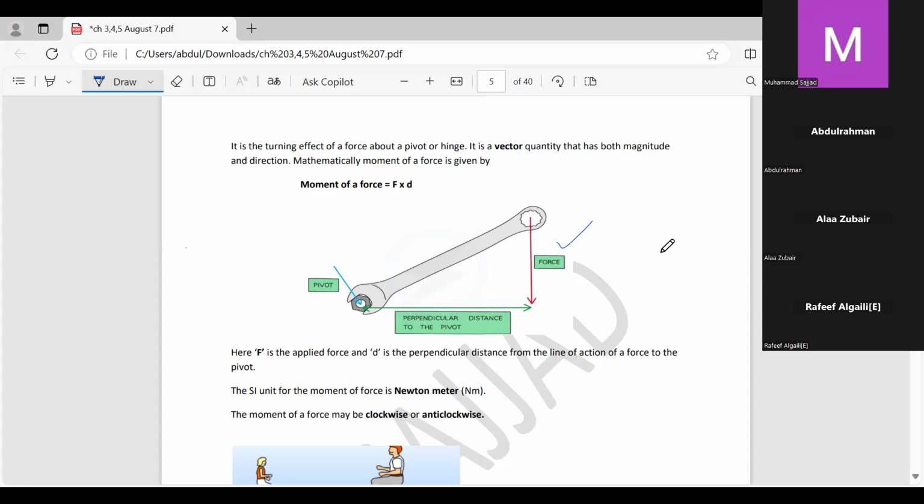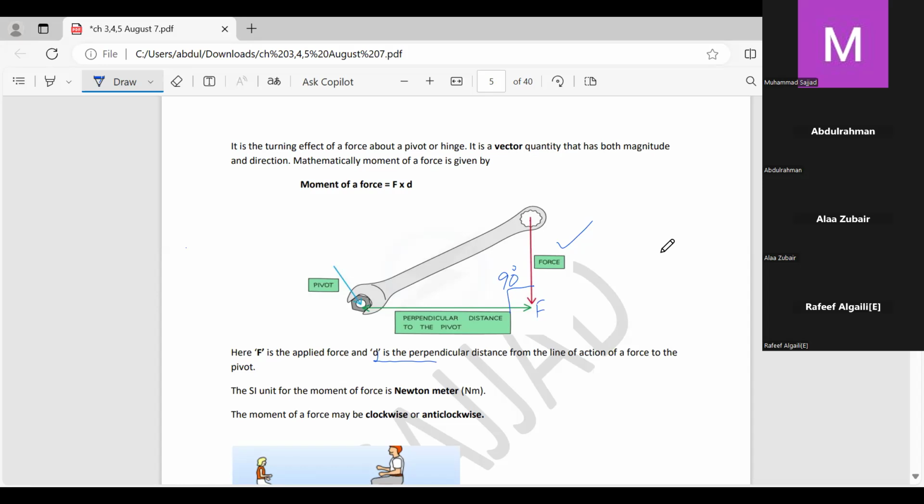Now listen. What do we mean by D being the perpendicular distance? See, this is the distance and the angle between the force and the distance is how much? 90 degrees. Always we are dealing with perpendicular distance while calculating the moment of a force. Line of action of force: see, force is acting here, so this red one is the line of action of the force to the pivot.